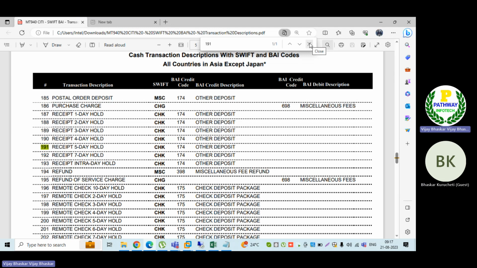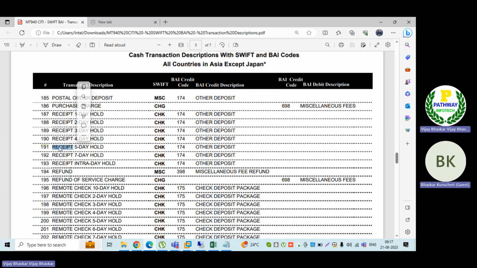You can see the 195 received. Forget about days float and all, this is just a description. 191 is a receipt, let's say an electronic bank statement, EBS receipt, either a wire receipt, but for a check receipt it will be different. Let us assume 191 is a wire incoming.